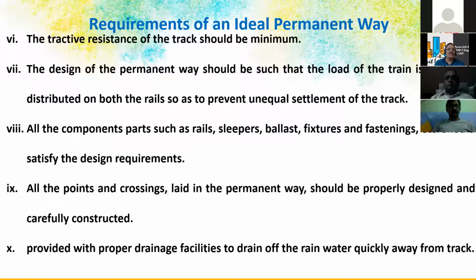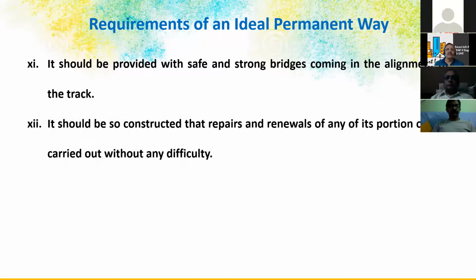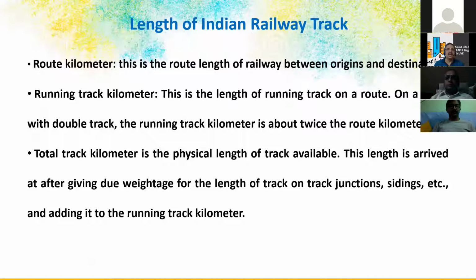The tractive resistance of the track should be minimum, so the friction should be low. The design of the permanent way should be such that the load of the train is uniformly distributed to the ground, and all component parts such as rails, sleepers, ballast, fixtures and fastenings should satisfy the design requirements. So this is the theoretical part. Route kilometers is the route length of railway between origin and destination. Running track kilometer is the length of the running track on the route.